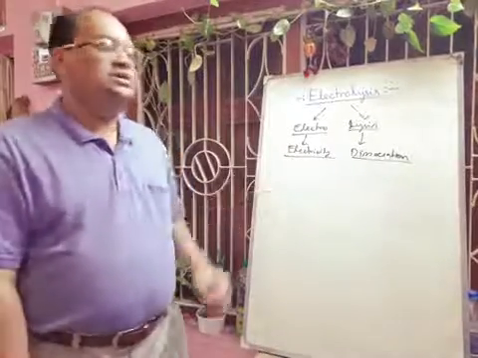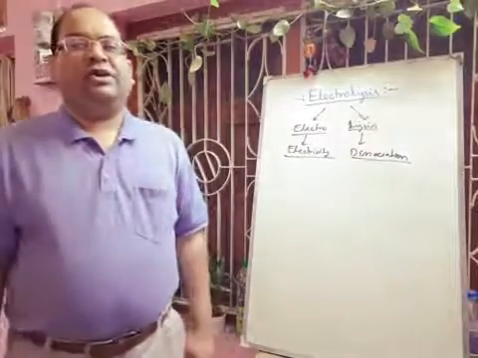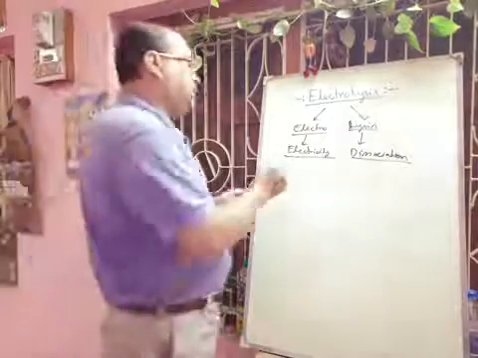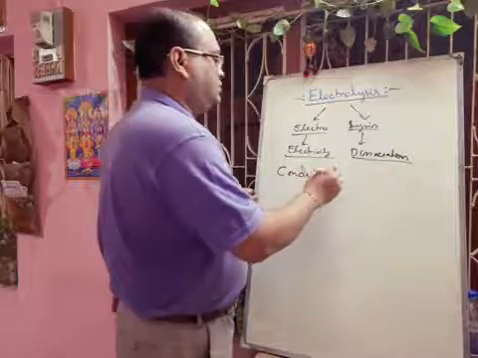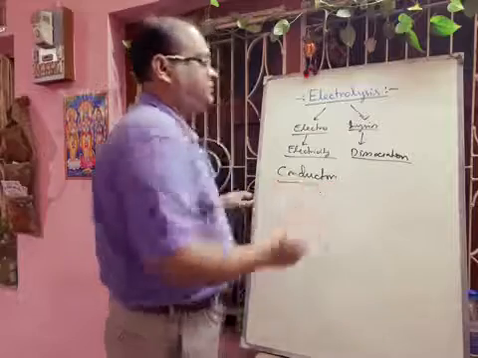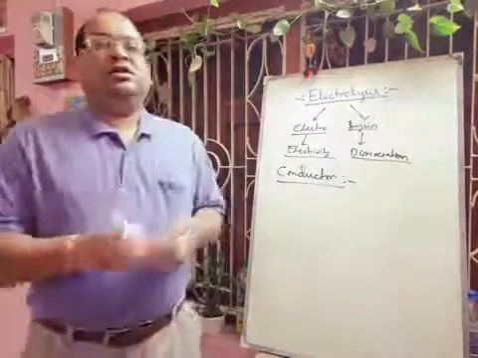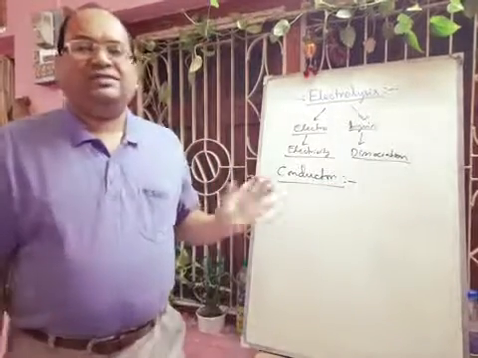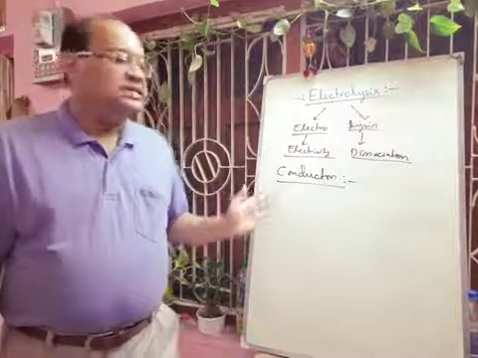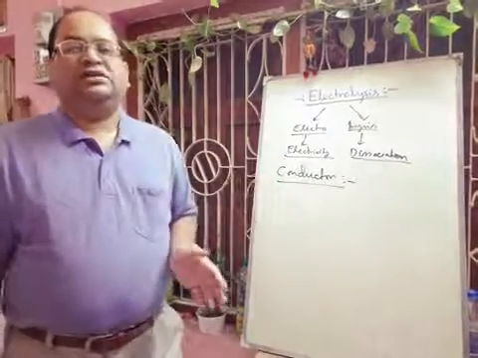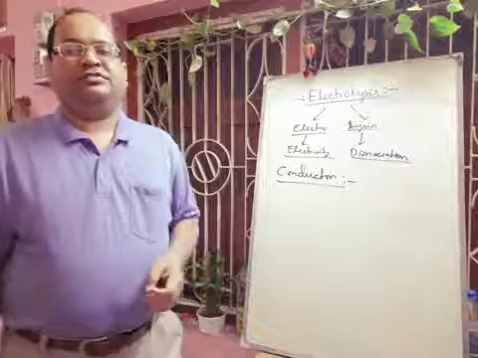Next we will discuss some important terms. First we will discuss what is a conductor. Conductors are the substances which allow the passage of electric current through them in the solid state.